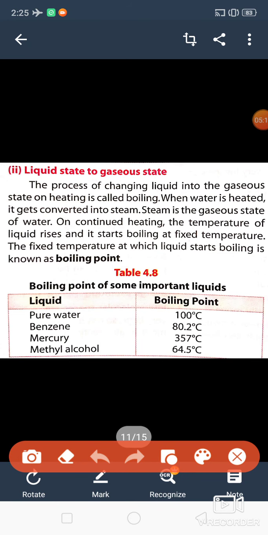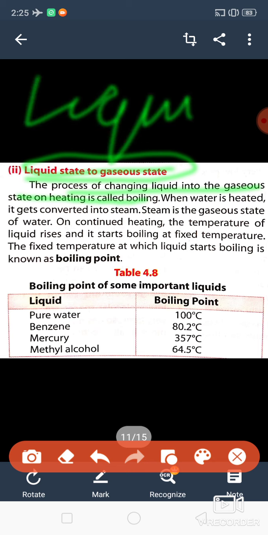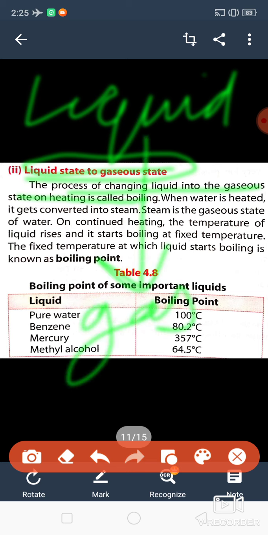Now come to another one: when liquid state changes into gaseous state. The process of changing liquid into the gaseous state on heating is called boiling. So what is boiling? Boiling means liquid is changing into gas by heating. This process is called boiling.